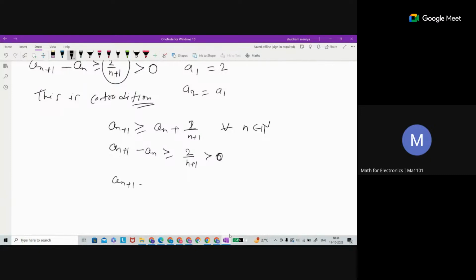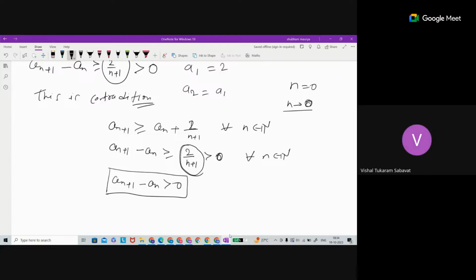So that means an+1 minus an is actually greater than 0. From here we are getting, because this will never be 0. This will never be 0 for all n. It can be tending to 0, no? So what is the difference between tending to 0 and never 0? Are these two equal? No, sir, they are not equal.